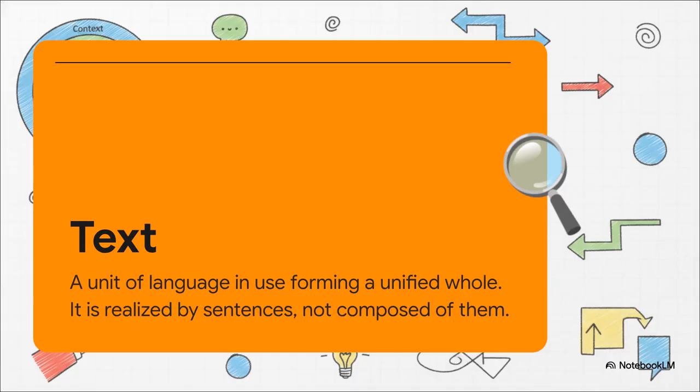And this brings us to a huge paradigm shift in how we study linguistics: constituency versus realization. Look, clauses and phrases are built through structural constituency. A clause consists of noun phrases and verb phrases. But a text does not consist of sentences in that same structural way. Instead, a text is realized or encoded by sentences. The unity of a text is of a completely different kind than the structural unity of a single sentence. It's a really important distinction.